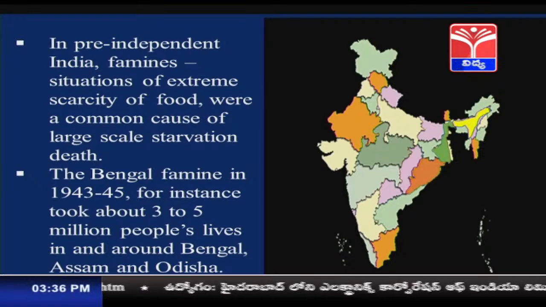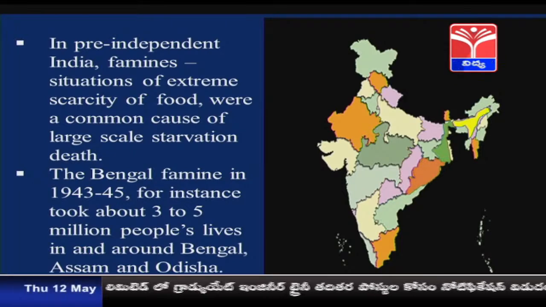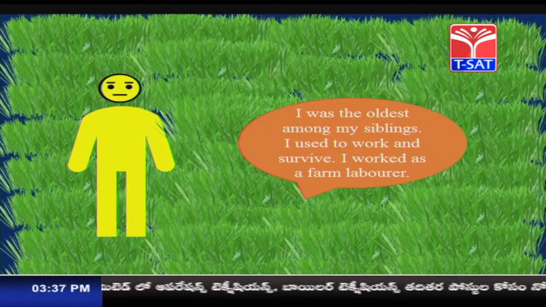Imagine, children, if 1 or 2 deaths occur before our eyes, we feel so sad, sorry for the situation. Imagine so many people dying on the roads, in their homes, on the footpaths during the Bengal famine. So pathetic was the situation during those times. So what else happened during the Bengal famine? Let's understand with a story. Here is one imaginary character of the Bengal famine times, and he will tell his story in his own words. Let us get into the story.